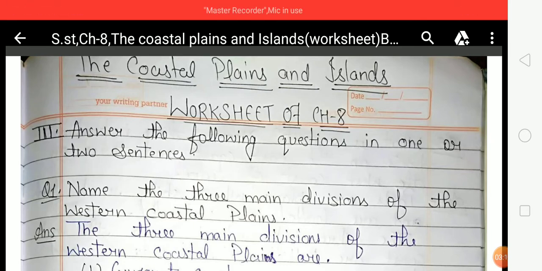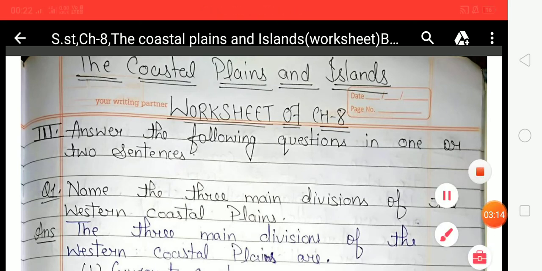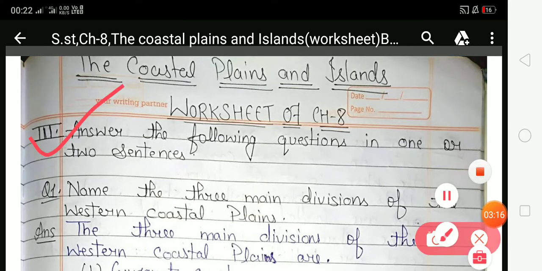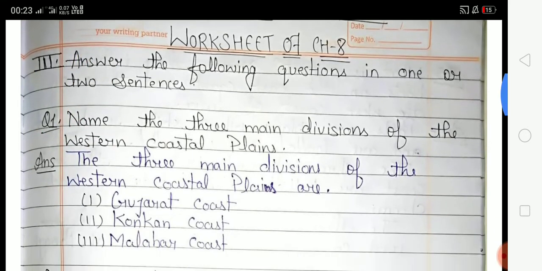Now look at the exercise. Answer the following questions in one or two sentences. In this exercise, you have to give answers according to the given question. First of all, look at the first question: Name the three major divisions of the western coastal plain. In this question, you have to explain the different parts of the western coastal plain. Now look at the answer.